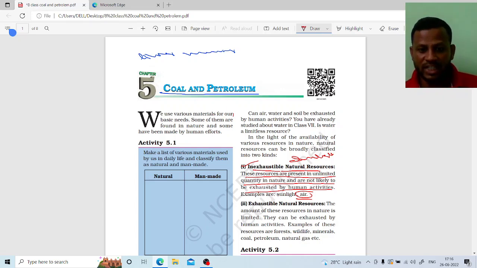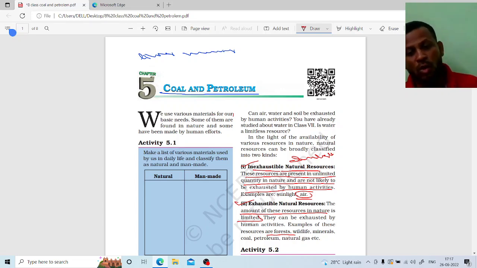And the second one is exhaustible natural resources. Exhaustible natural resources means the natural resources are in a limited quantity. They can be exhausted if we use them continuously in our day-to-day life. For example, see here, forest. We are destroying the forest to establish our civilizations. We construct cities, hospitals, and industries by cutting down the forest.